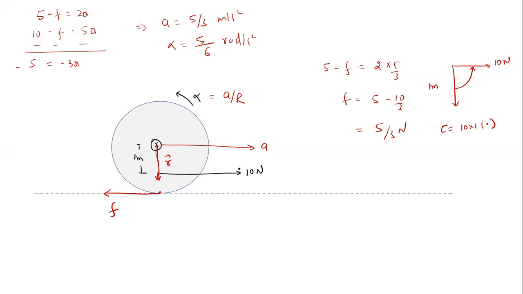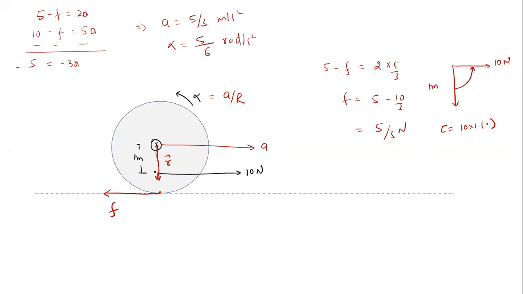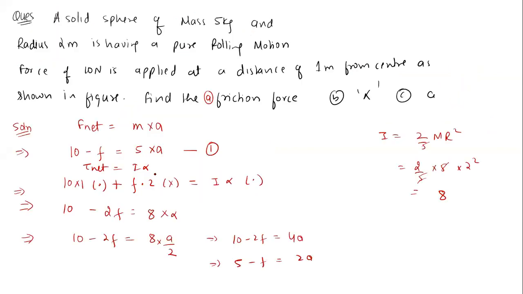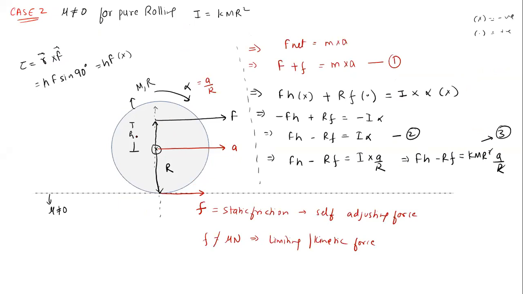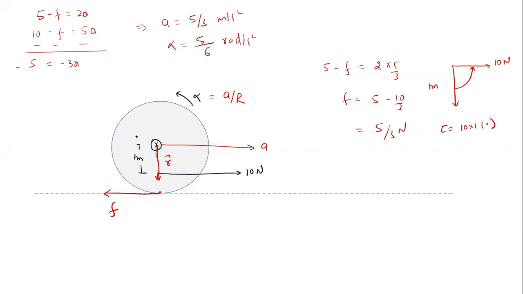For friction force, why can't we use the earlier formula? That was a different formula, which we derived where the force was acting above the center point. Here it is downward. That is why I changed the force. There is a difference between these two problems. In this problem, I have applied the force below the center of mass, while in the derivation I applied it above the center of mass. So the torque direction will change now. Yes or no?